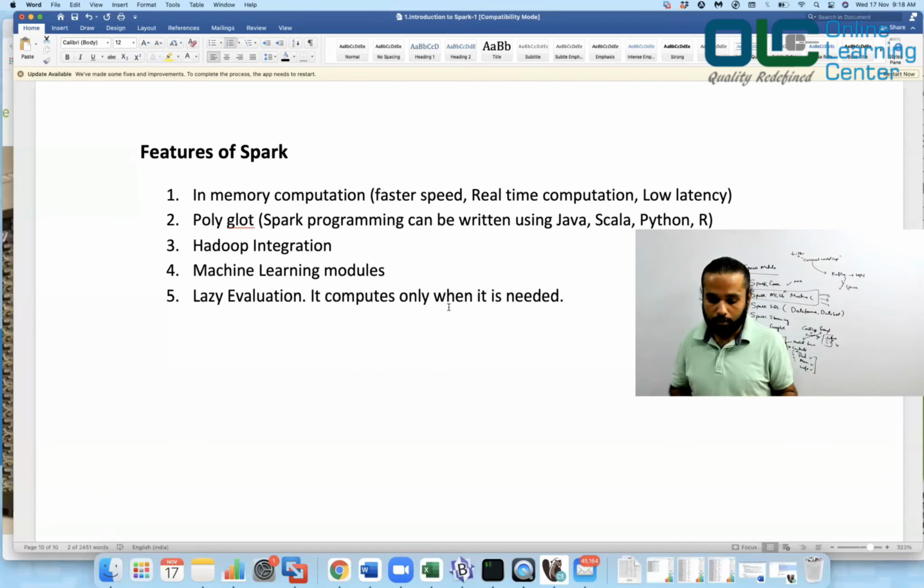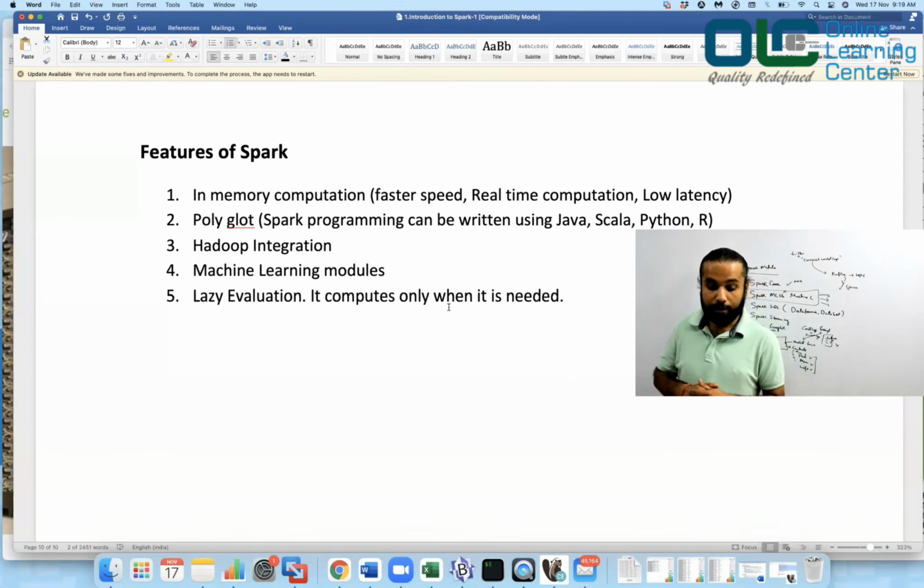Next, polyglot. That means Spark programs can be written using Java, Scala, Python, R. You have a choice of whatever programming language you want to use. You have four choices, and that's what we call polyglot, which means multiple programming languages can be used to write a Spark program. Next, Hadoop integration. It can be integrated with Hadoop so that you can start reading the data from existing HDFS, you can start reading the data from Hive, and so on. Machine learning models. Spark has machine learning modules which can help you write regressions, classifications, and so on. And because of this, even data scientists want to learn Spark.